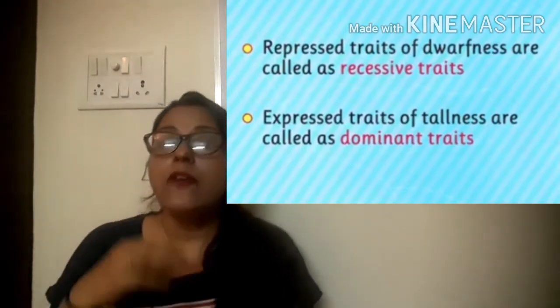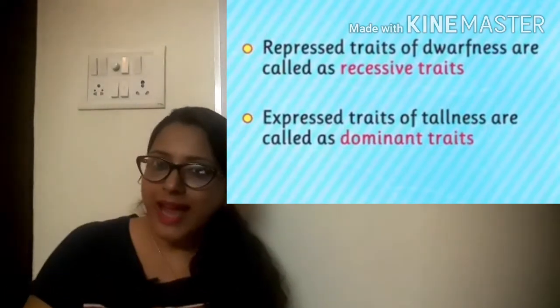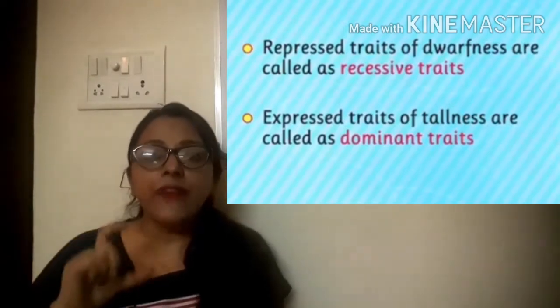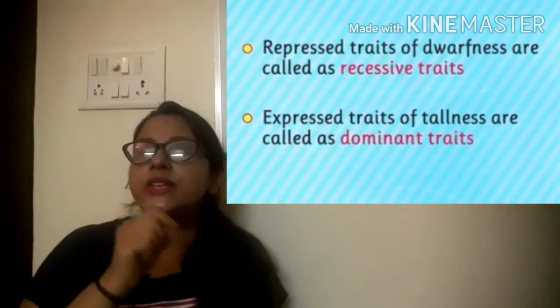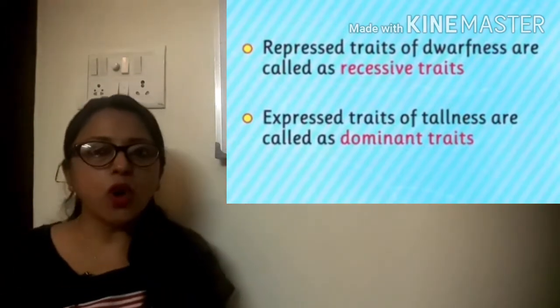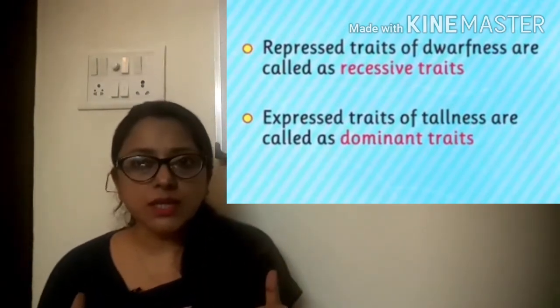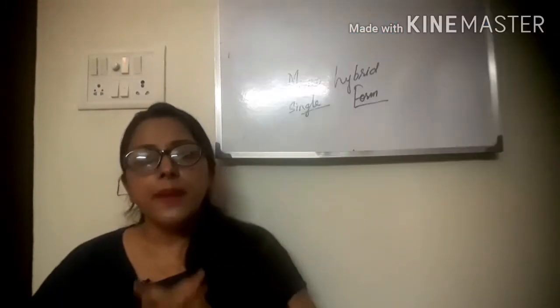The factor which is expressed is called the dominant allele or dominant factor, and the factor which did not express itself is called the recessive allele. We have already discussed the recessive and dominant allele in our previous topic. So these are the conclusions observed by Mendel.